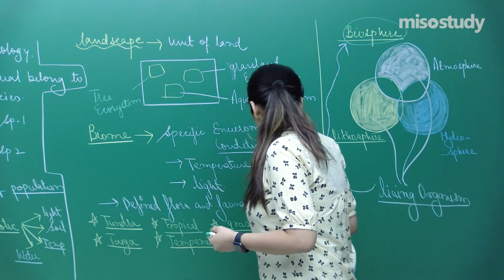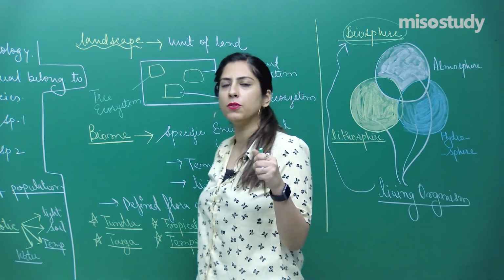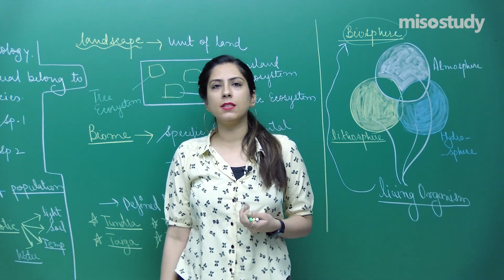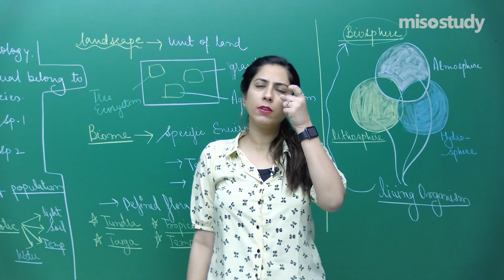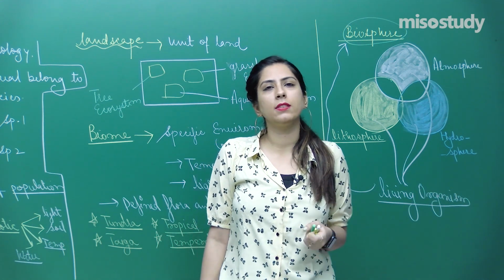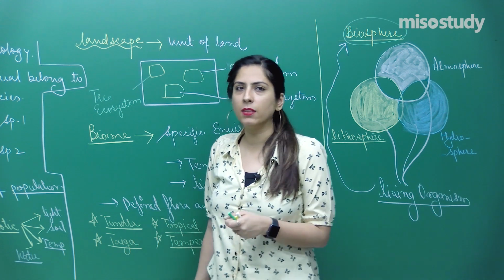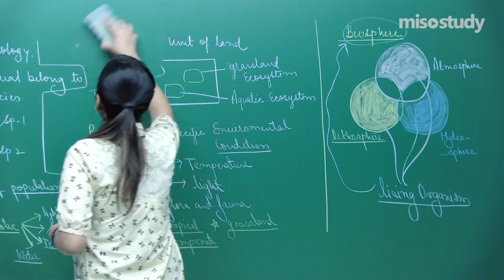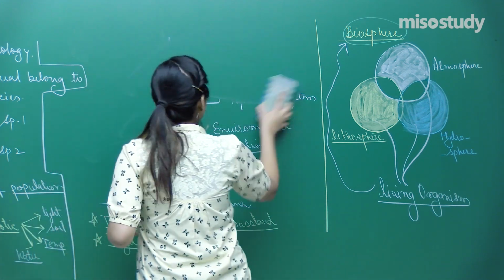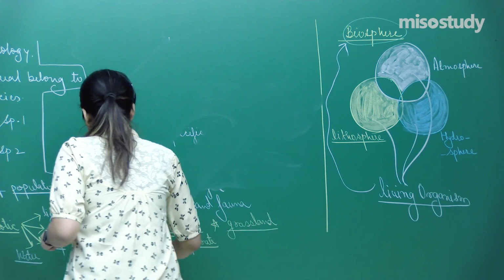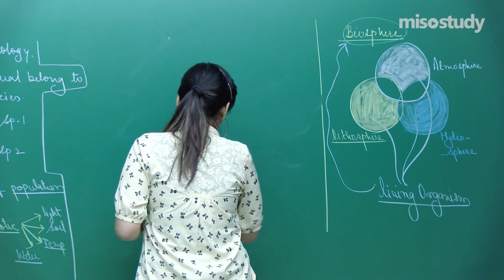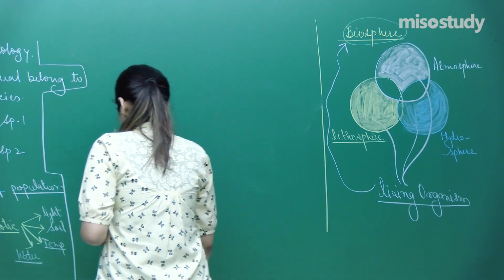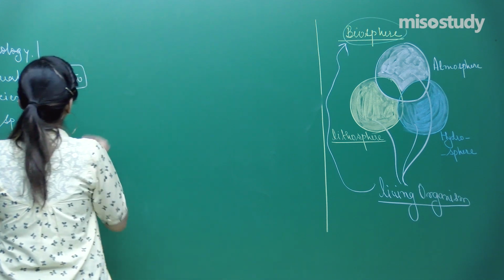Now come at this side. We have learnt some basic things regarding landscape, biome and the biosphere. Now, in the previous session we completed atmosphere, right? Now we will discuss some other abiotic factors. Atmosphere we have completed. Now we will talk about light. Why light is important. Likewise, I will discuss different abiotic factors one by one: water, light, soil conditions. So let's discuss light.